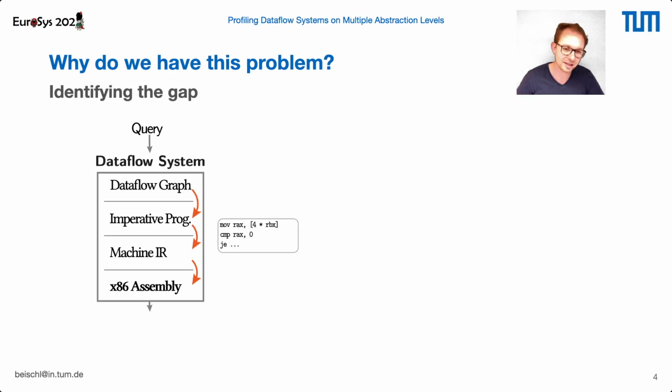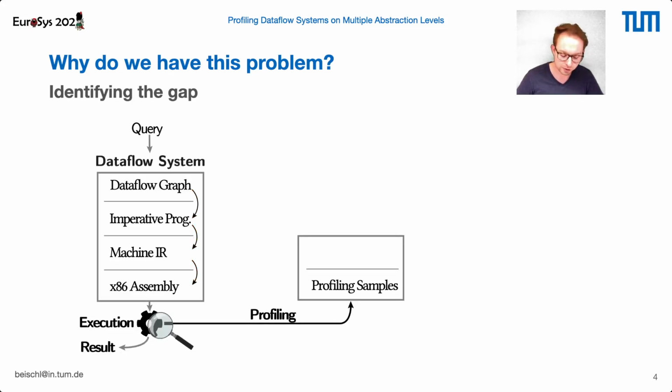Then we execute this generated code by first compiling it and then executing it to actually run and process our query. Now, if we profile the query execution, we don't actually profile our dataflow system itself, but the generated code. Now, due to assigned debug information, we can map the instruction pointers contained in the profiling samples back to machine IR or assembly instructions of our generated code.